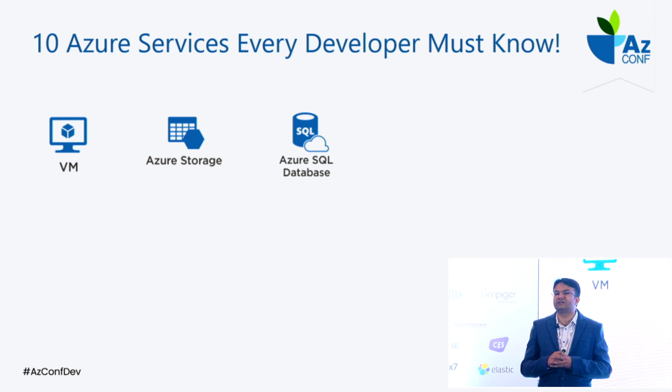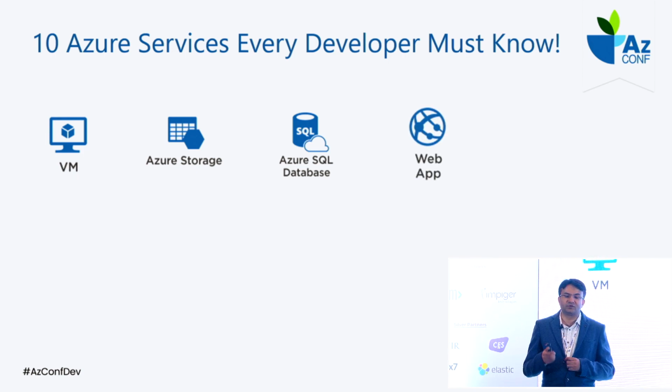Then the third important service we have is the Azure SQL database. When it comes to storing our structured data, I'm sure as a .NET developer we prefer SQL Server, which we run in our on-prem environment. Now the requirement is: what is the option available in Azure so that I can move my on-prem data to the cloud and manage everything in a similar fashion as I do on-prem? So we have Azure SQL database as the next important service. For moving your data into the cloud, we have a tool as well, the Data Migration Assistant tool. Using that tool, you can migrate your on-prem data to Azure. So this is the third important service in Azure.